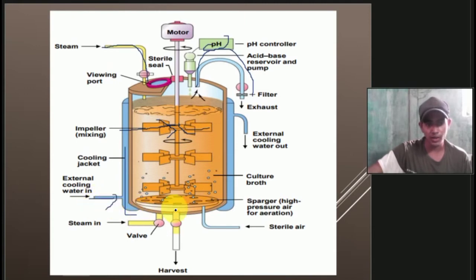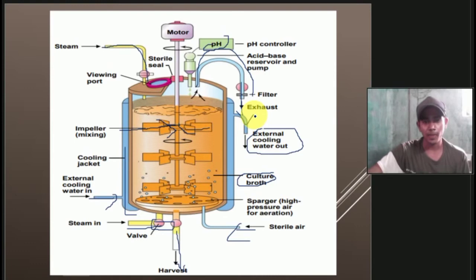Then here is the culture broth, whatever culture broth we are going to introduce for the microorganisms. Then here is the external cooling water out. Then here is the steam in. There is a valve to control the steam in. And this is the harvest, where we are going to harvest the products. Then there are the spargers, which produce high pressure air for aeration. Then here is the sterile air, and this is the exhaust. Whatever unwanted products or unwanted gas there is, it is released through the exhaust. So this is the whole system of the fermenter.